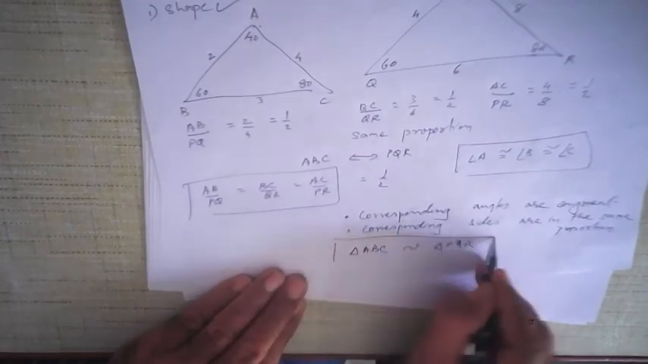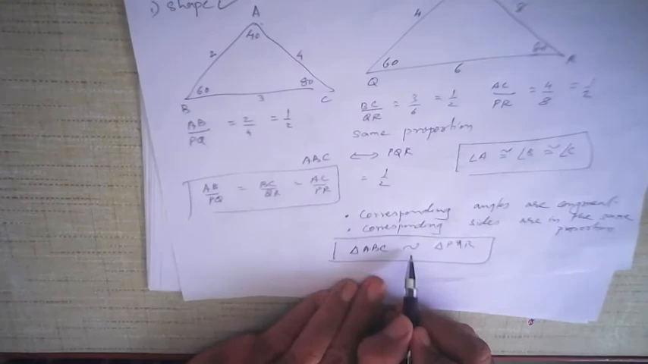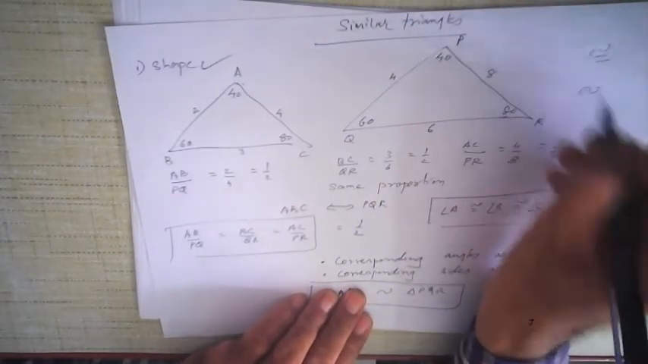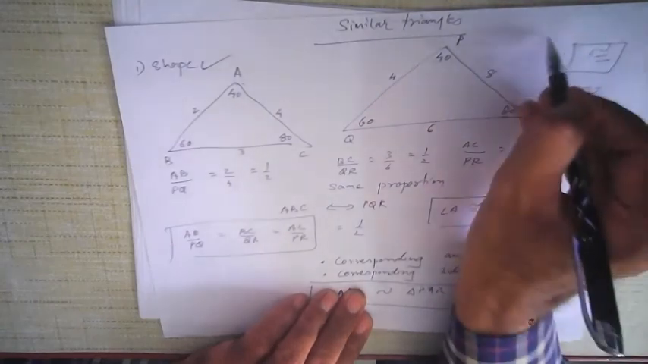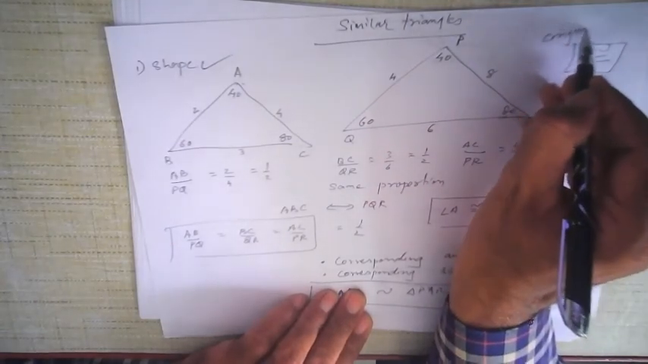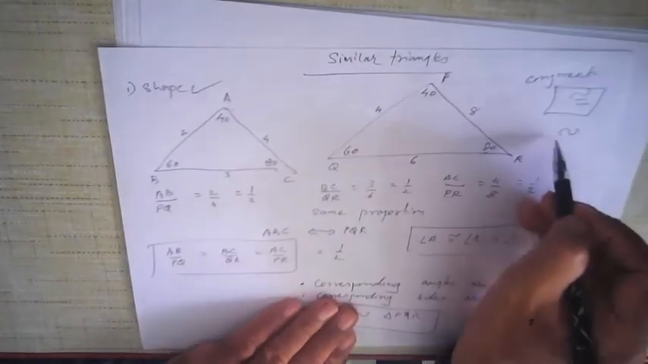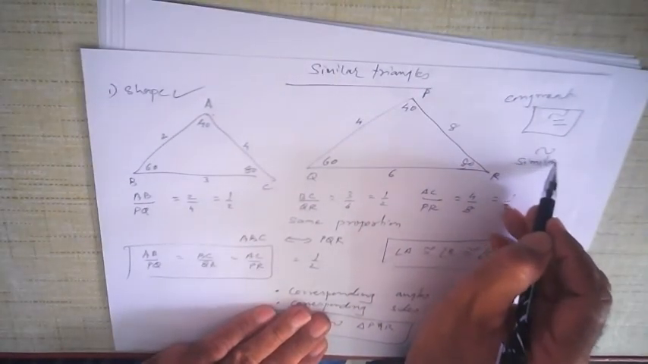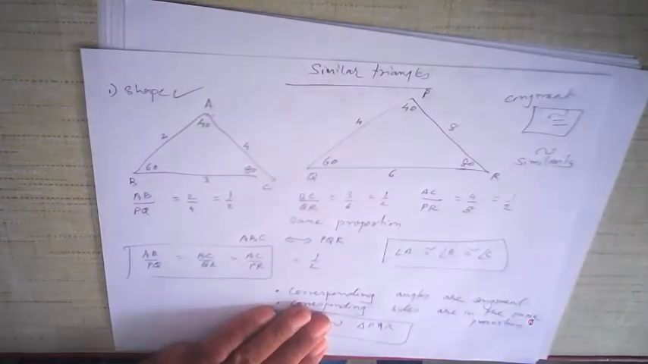This is how you write it. This is the symbol for similarity. Remember, the symbol for congruence is this, and the symbol for similarity is this.